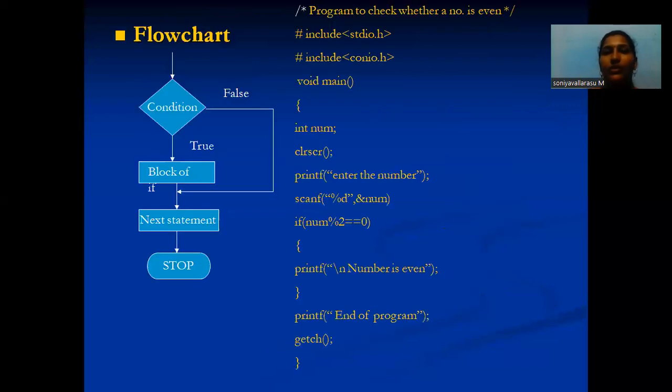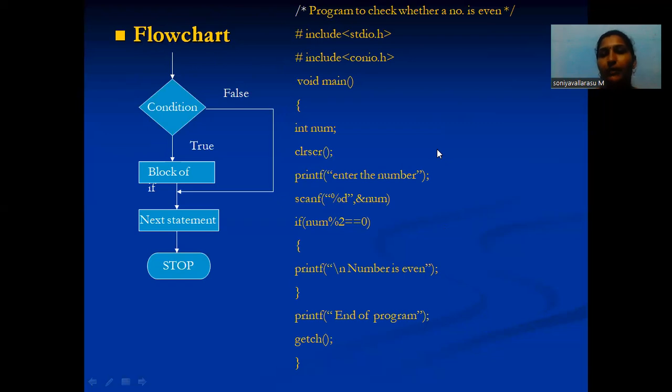Next is the flow chart, showing the flow of a condition, true or false. If the condition is true, the block of statements is executed. Otherwise, the false condition occurs, and it goes to the next statement. Next, stop the program.